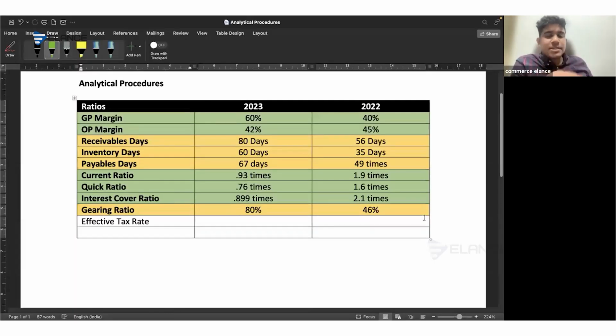Then, in addition to the ratios computed, we need to calculate the effective tax rate as well. Consider that the previous year tax rate was 20%. So you have to take tax divided by profit before tax. In the previous year, it was 20%, and for the current year, it's 15%. When it comes to the effective tax rate, 20% and 15%, you need to consider the profit as well.